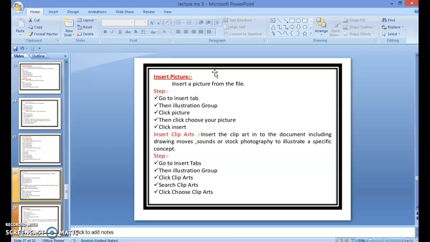Then insert picture. Insert a picture from a file. First of all, we are going to Insert tab, then Illustrations group. Then we click Picture. Then choose a picture and click Insert.